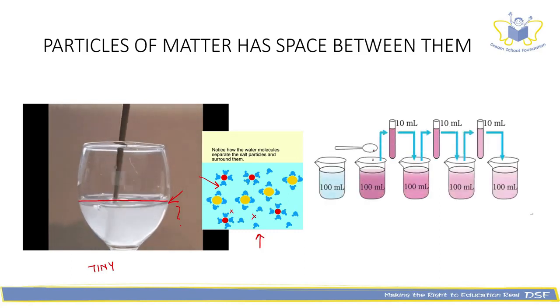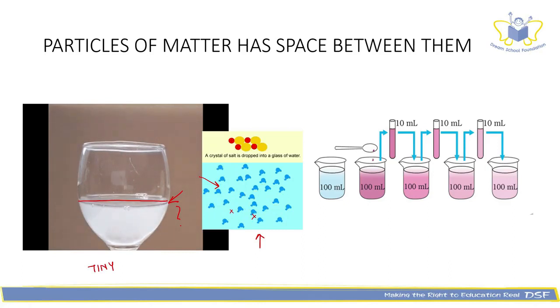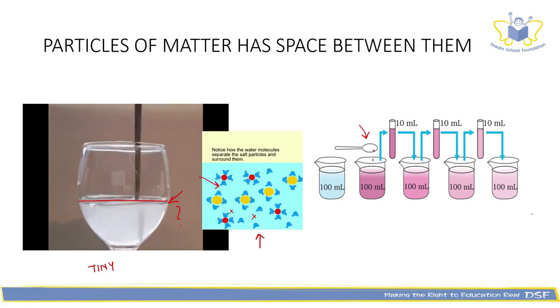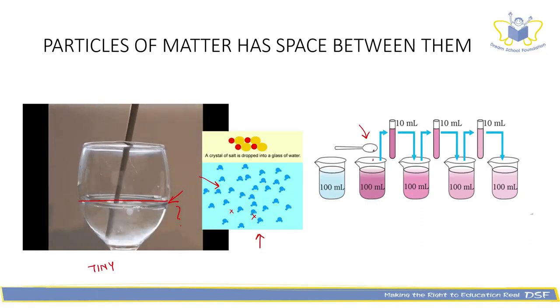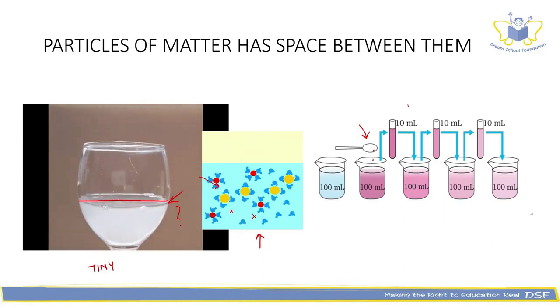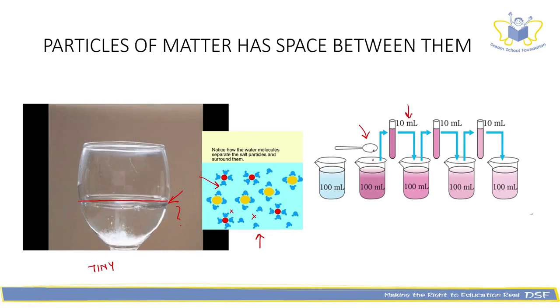Next, we can see another example which is similar to the previous one. Here, instead of common salt, we are going to take potassium permanganate. A few crystals of potassium permanganate shed light on another aspect of matter. Look at how 10 ml of solution is further diluted with 100 ml of water.